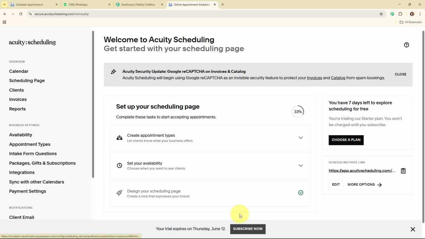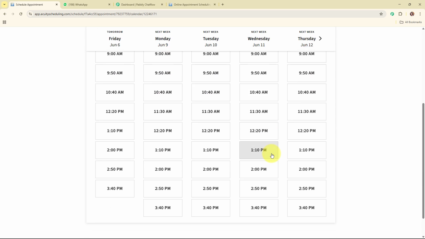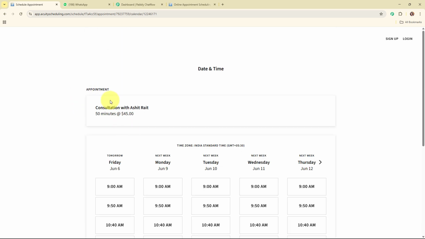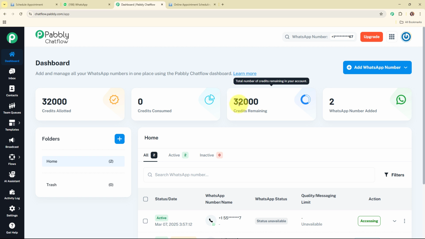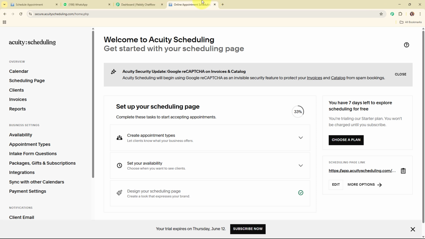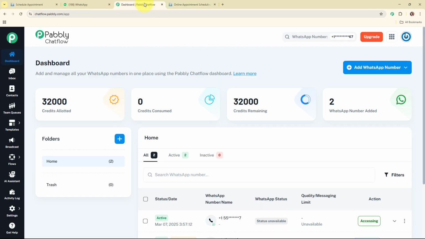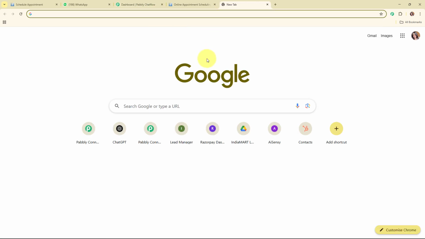Alright, so here on my screen you can see my Acuity Scheduling account, and now my objective is, as soon as I schedule a new appointment using this appointment page, then automatically 1 hour before the appointment and 30 minutes before the appointment, an automated WhatsApp reminder should be sent to that client on their WhatsApp number using an all-in-one WhatsApp communication platform, that is Pabbly Chartflow. So to build this connection, I need to connect my Acuity Scheduling account with Pabbly Chartflow. I'm going to use an automation software named as Pabbly Connect.